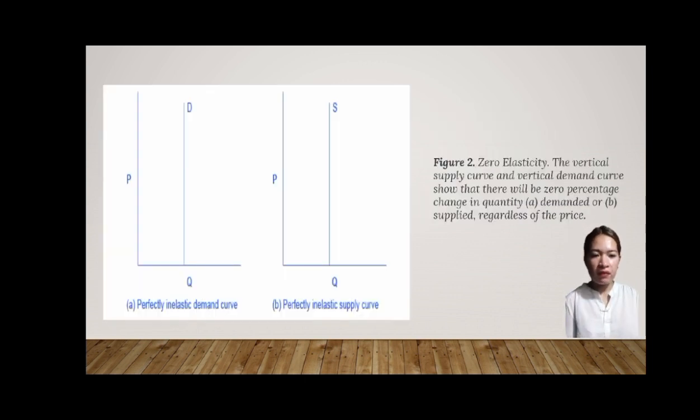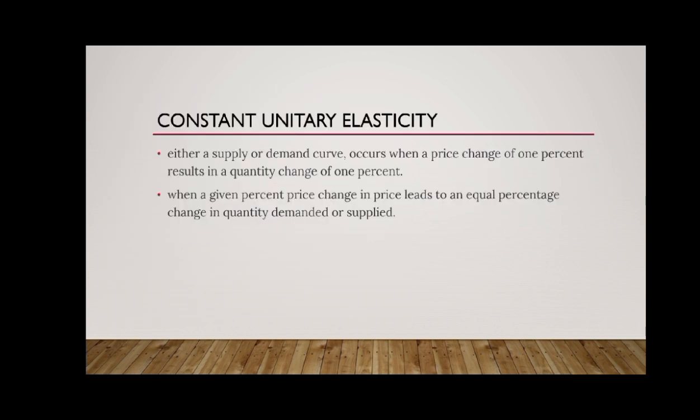Zero elasticity, a vertical supply curve or a vertical demand curve, ay nagpapakita na magkakaroon ng zero na percentage sa quantity demanded or supplied anuman ang presyo. While a perfectly inelastic supply is an extreme example, goods with limited supply of inputs are likely to feature a highly inelastic supply curve. A third case is constant unitary elasticity. In either a supply or demand curve, it occurs when a price change of 1% causes a quantity change of 1%.